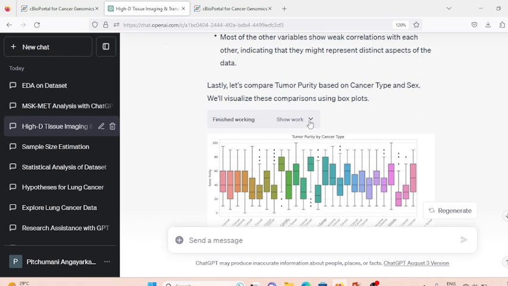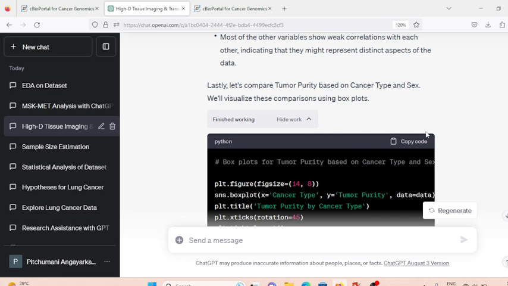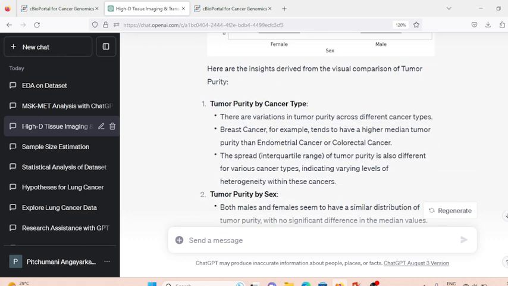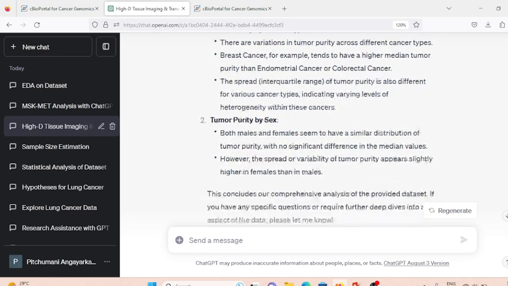It has also compared the tumor purity across the cancer types and the corresponding gender. So it has given the various plots related to that. It has interpreted the tumor purity based on the cancer type. If it's a breast cancer, it tends to have a higher median tumor purity compared to that of the endometrial cancer or colorectal cancer. The spread of the tumor purity is also different for different cancer types.